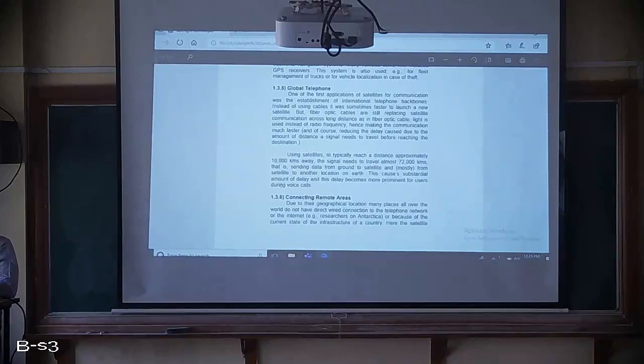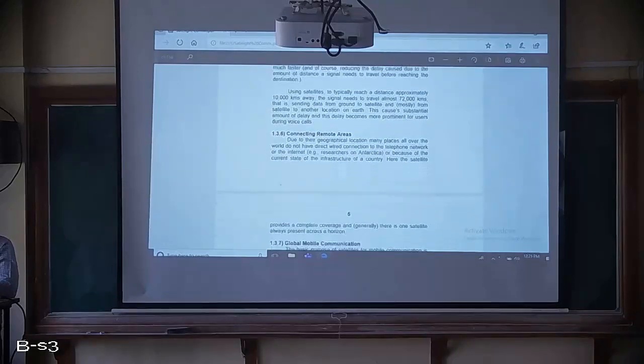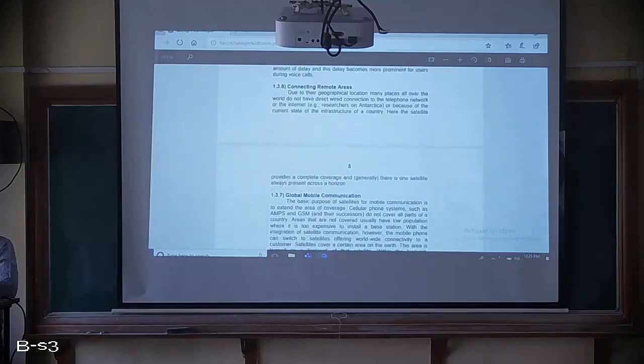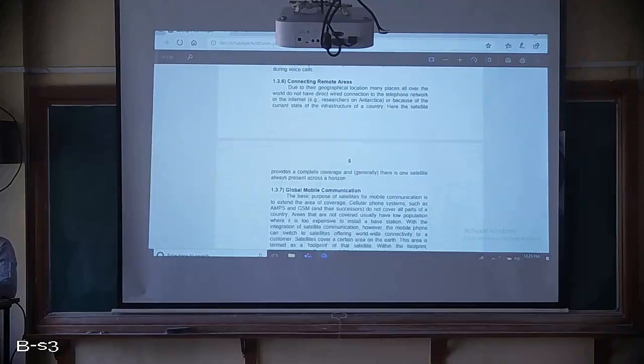And next is connecting remote areas. Now in hilly regions they don't have wired connection. Let us say they don't have telephone. They don't have any connection through cable wires. How will they contact each other, the person who is next to them or away by some distance? It is not possible, right?